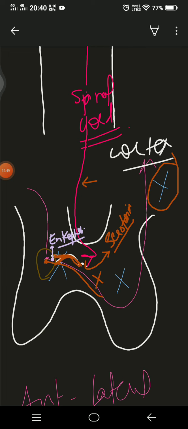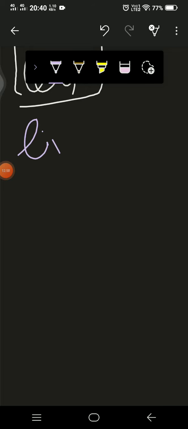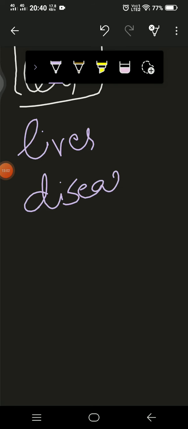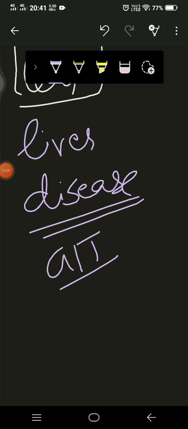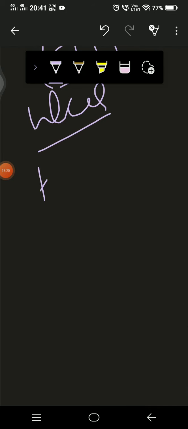For example, let me write it here. If we have certain liver disease, for example, it can be anything. Not only liver disease, if we have any GIT tract issue, for example, ulcer pain, or not only ulcer, we can say anything like hyperacidity,